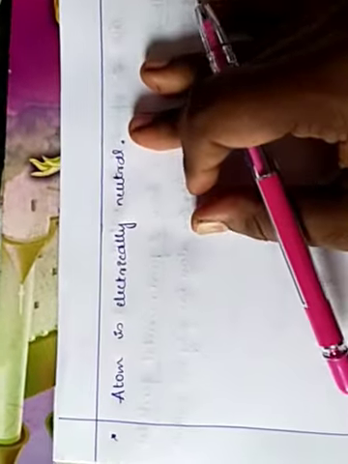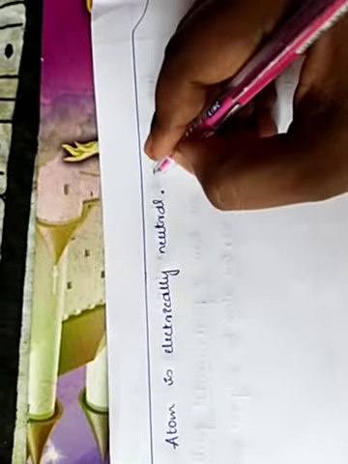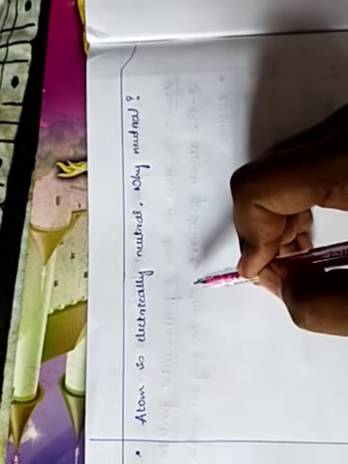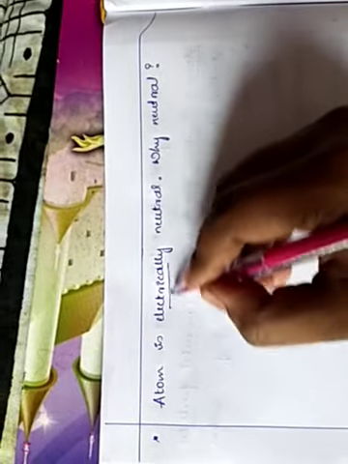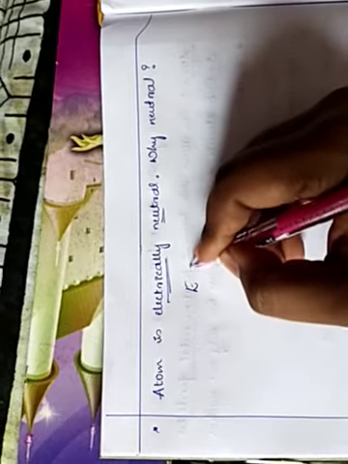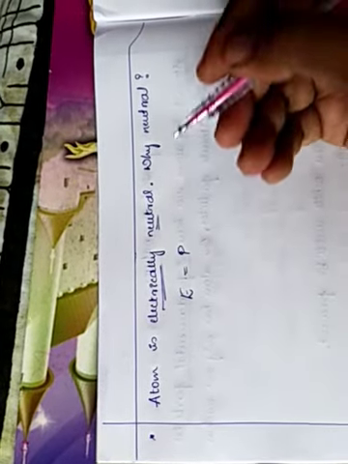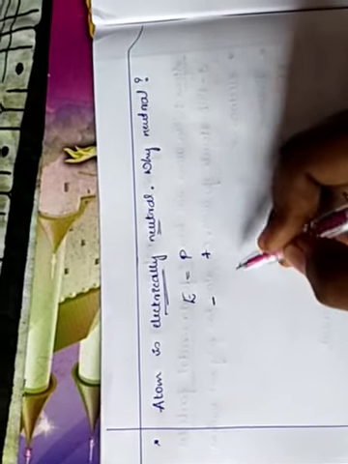So the atom is electrically neutral. Why neutral? That is our question. Let me explain how it becomes electrically neutral. Electrons carry negative charge and protons carry positive charge.